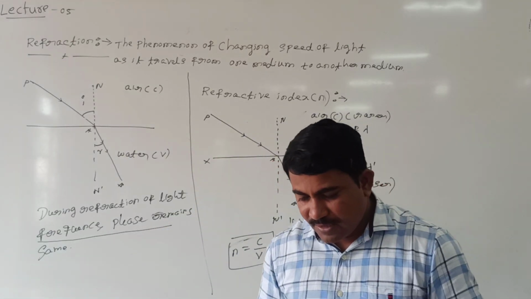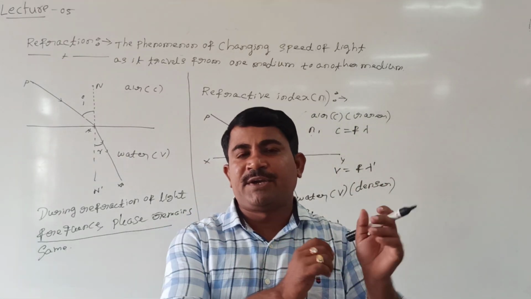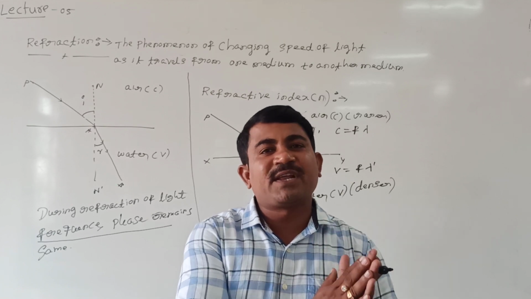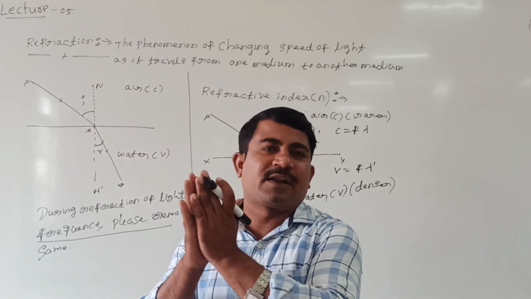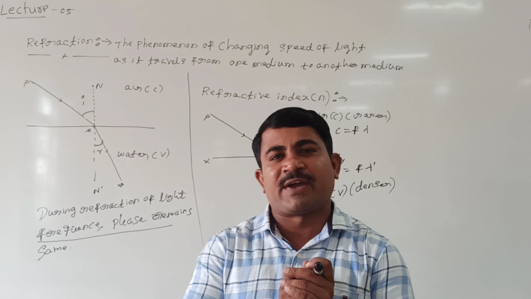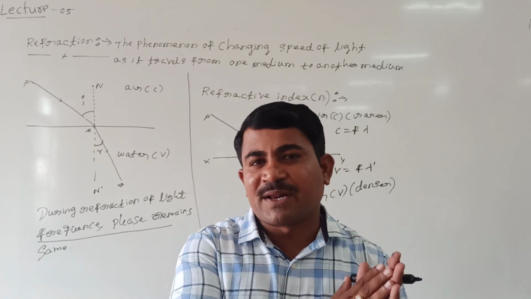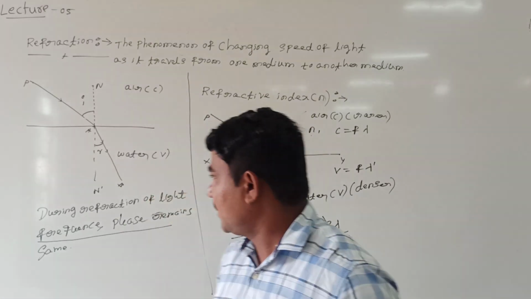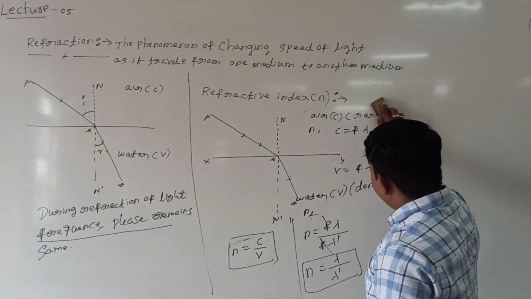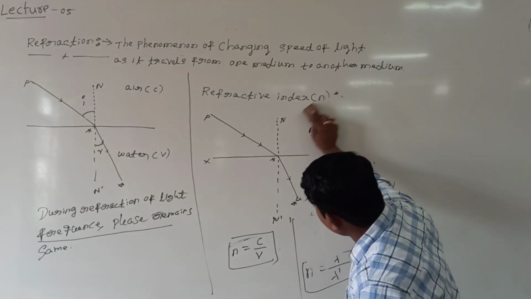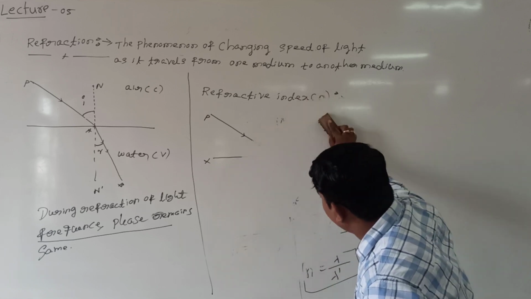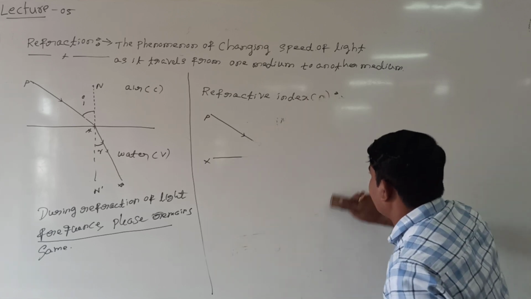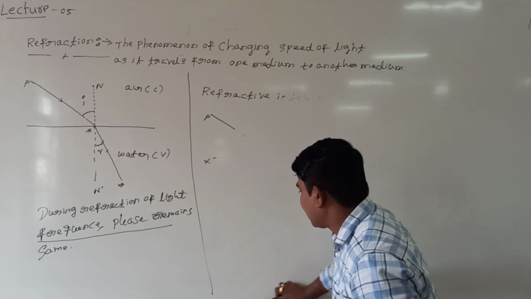But refractive index can be defined in two ways. One is absolute refractive index, second one is relative refractive index. Let us define what is meant by absolute refractive index and what is meant by relative refractive index. The two terms we will define in detail.